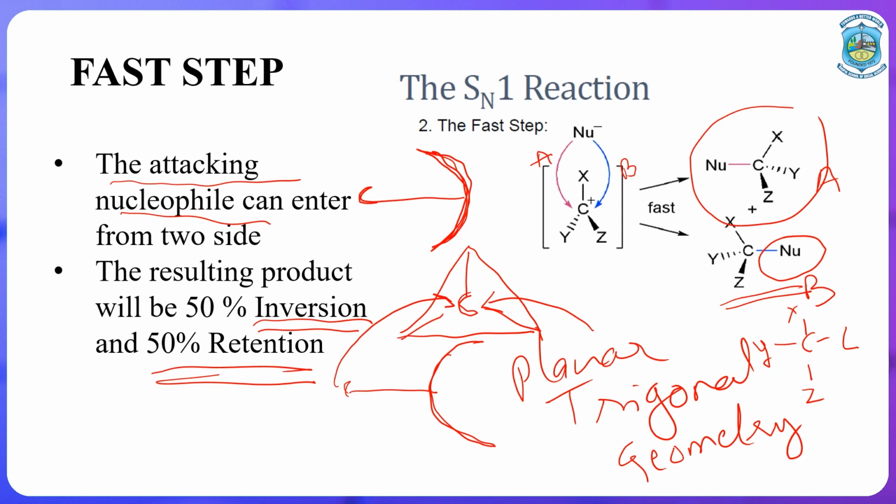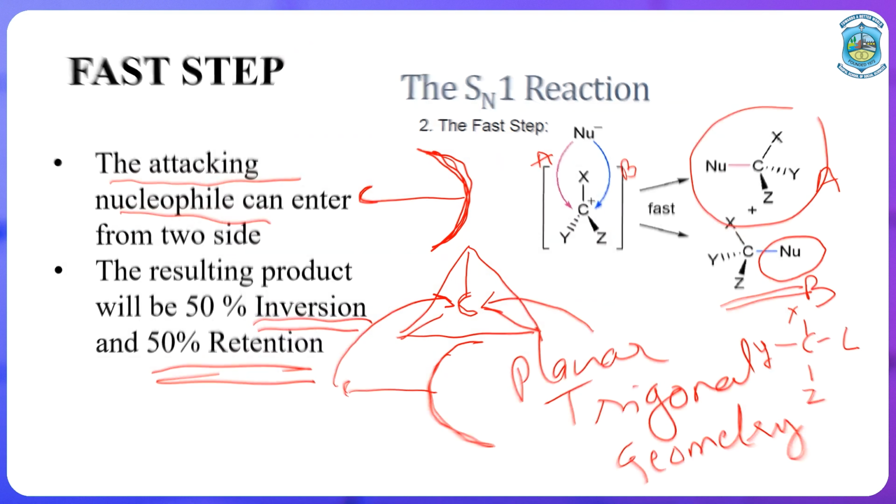Therefore, there is a 50% chance for the product to show the same orientation and show retention, whereas there is a 50% chance for inversion. So this is one of the important characteristics of SN1 reactions, that the product obtained is 50% retention and 50% inversion, and the rate determining step is affected only by the concentration of the main reactant alkane, and it is not affected by the concentration of the nucleophile.